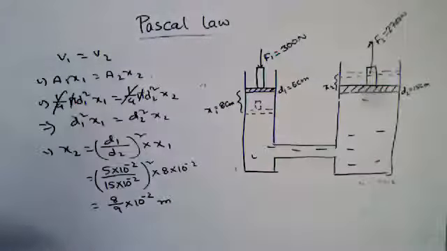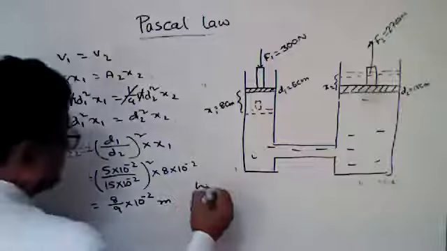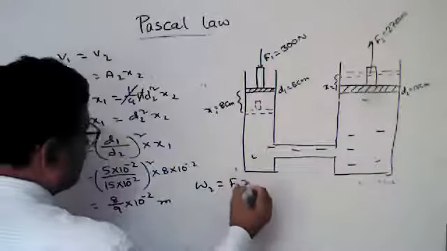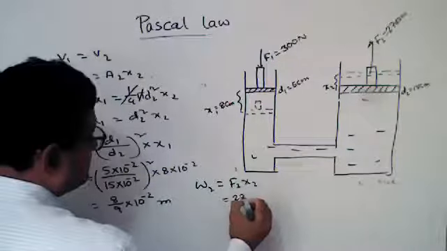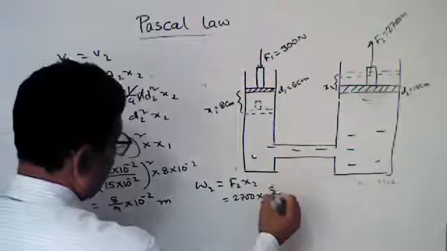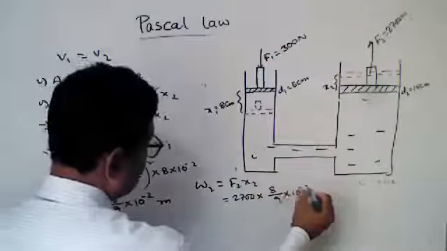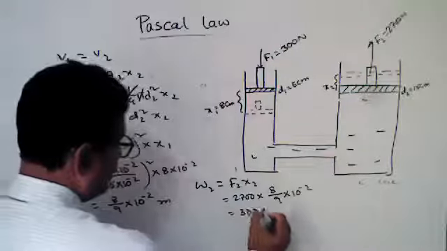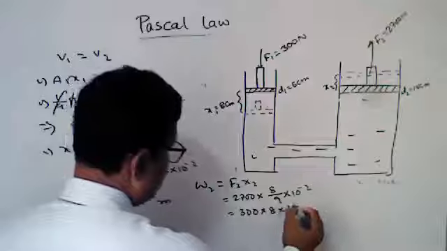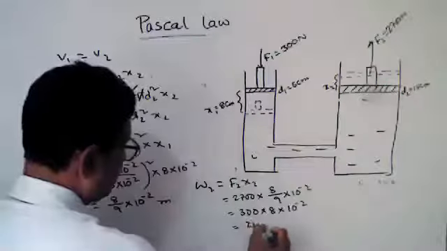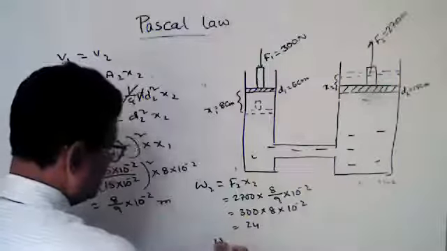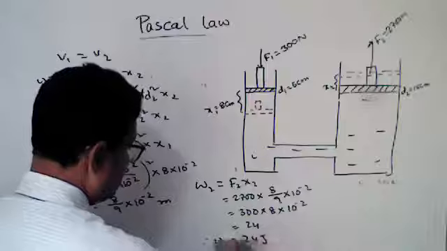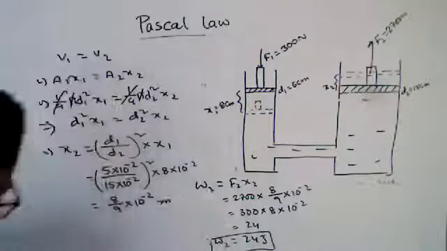Now, what is the work done by the bigger piston? W2 equals F2 X2. F2 equals 70 into 8 by 9 into 10 inverse 2. So it will be 300 into 8 into 10 inverse 2. So it will be 24. So W2 equals 24 joule. This is the work done by the bigger piston.